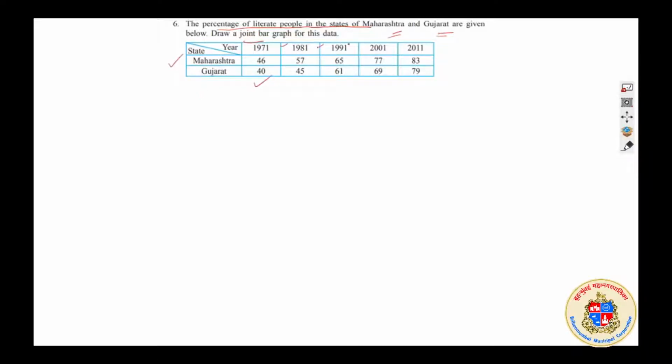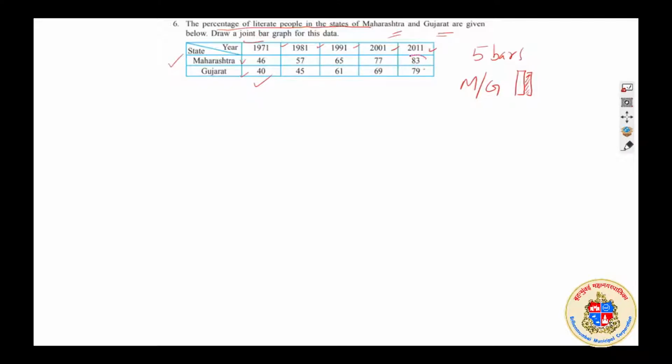Understood? 71, 81, 91, 2001, 2011. These are the years given, Maharashtra and Gujarat. So we need to have an idea about what we are going to do. We need 1 2 3 4 5 bars again, and the comparison is between Maharashtra and Gujarat. These are the two things we are comparing. So 2 bars will be there, and we will plan to color differently or shade differently, and the maximum value is we should check that.